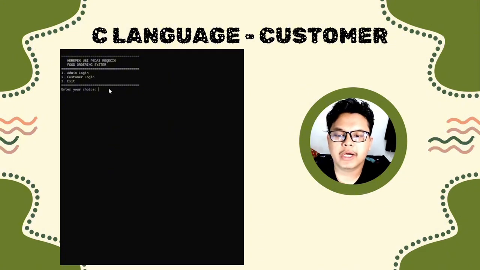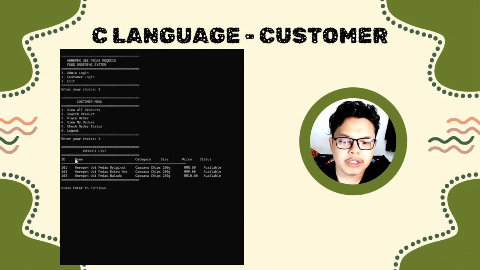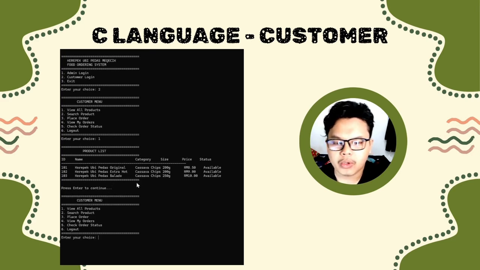So now I will continue for the customer part. So first we will put number 2 for the customer login. Then we have the menu for the customer, where we can see view products, search product, place order, view my order, check order status and logout. So first we will view all products. Then it will display all the product list that we have and the different types of graphic products that we have. Then we press enter to continue.